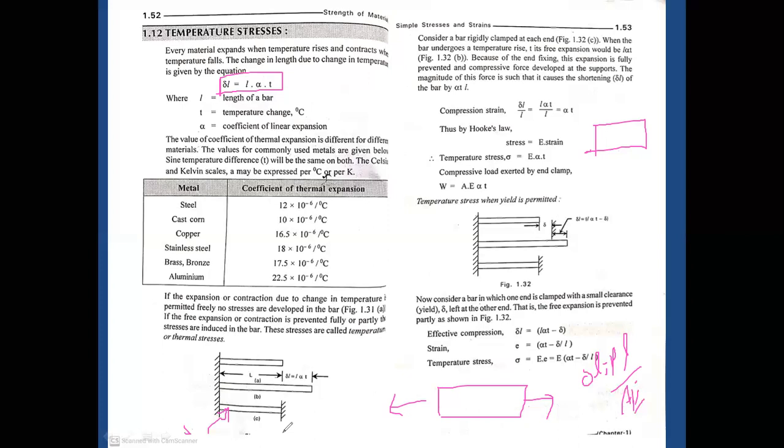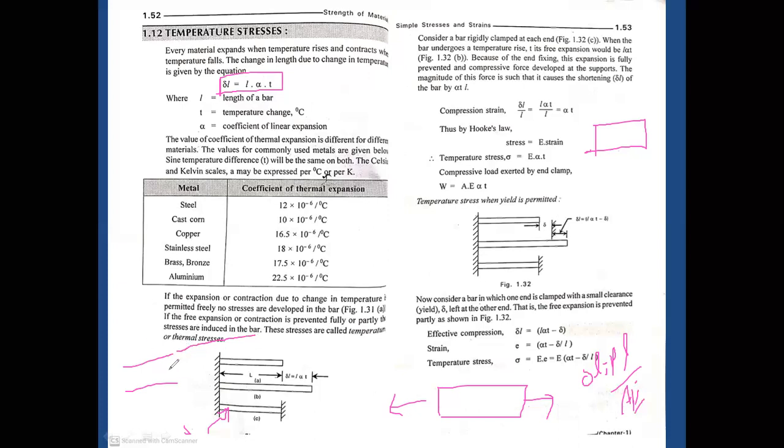In this particular situation, the stresses are induced within the body, and these stresses we call temperature stress. We need to calculate the temperature stresses. It is applicable, for example, in the case of railway tracks, where for every track there will be some space provided. So you know what will be its cost.